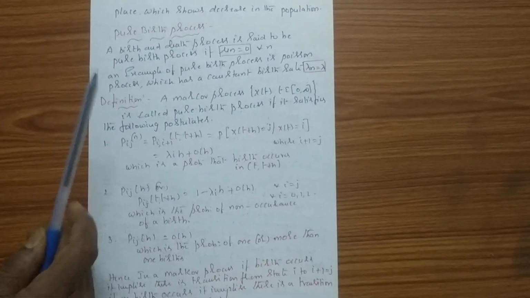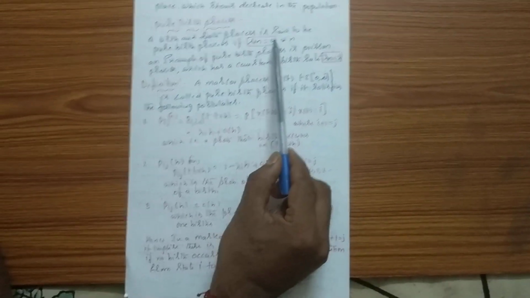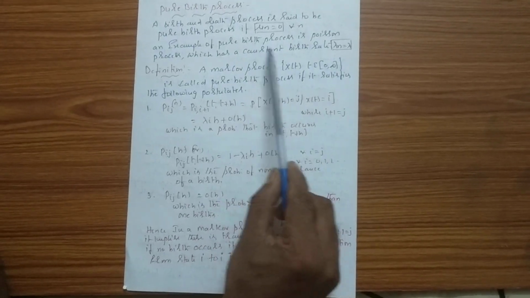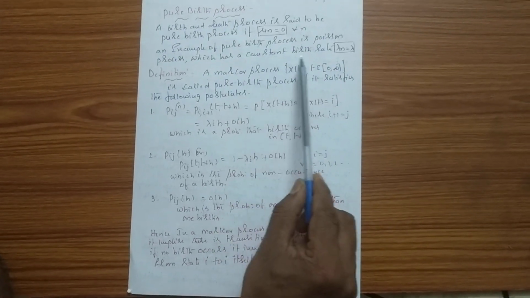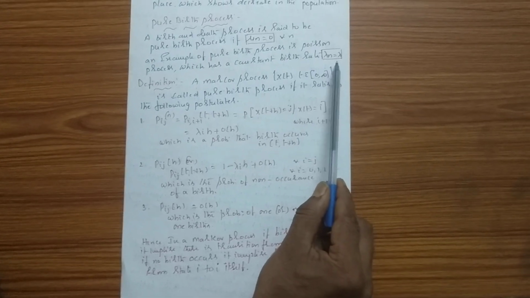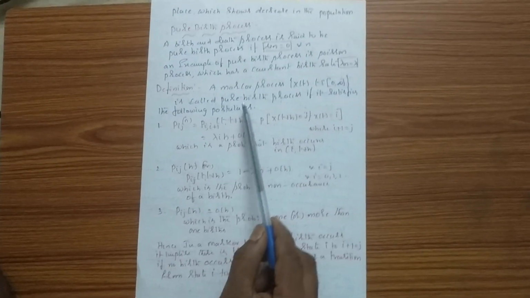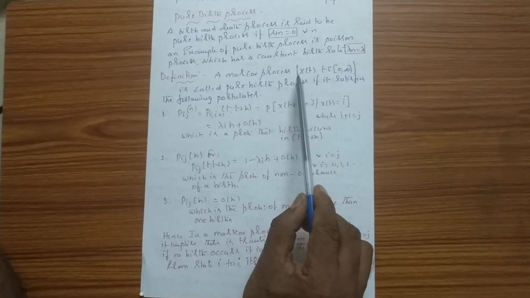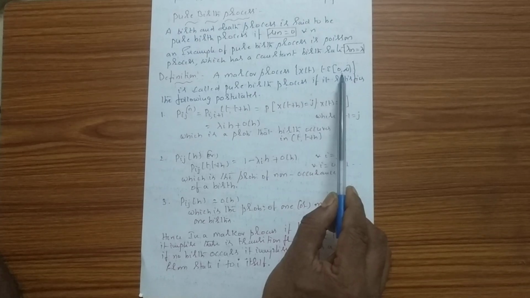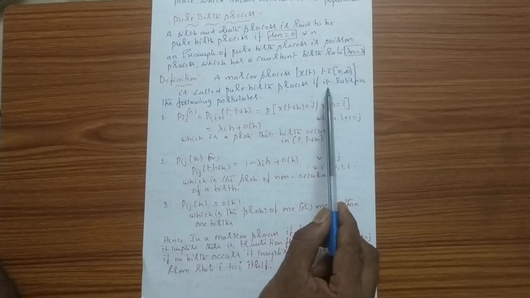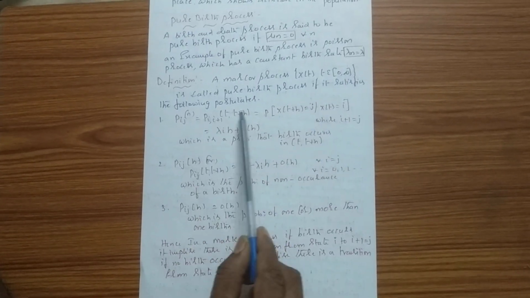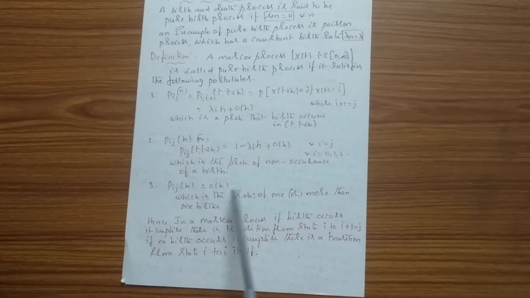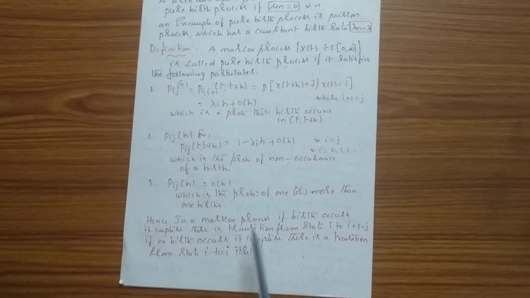Here we come to the pure birth process. A birth and death process is said to be a pure birth process if mu n is equal to 0 for all n. An example of a pure birth process is the Poisson process, which has a constant birth rate, lambda n equal to lambda. So here I am giving the definition of the Markov chain which follows the pure birth process. A Markov process X(t), where t belongs to 0 to infinity, is called a pure birth process if it satisfies the following postulates, which we have seen in the Poisson process. The similar postulates are explained here.